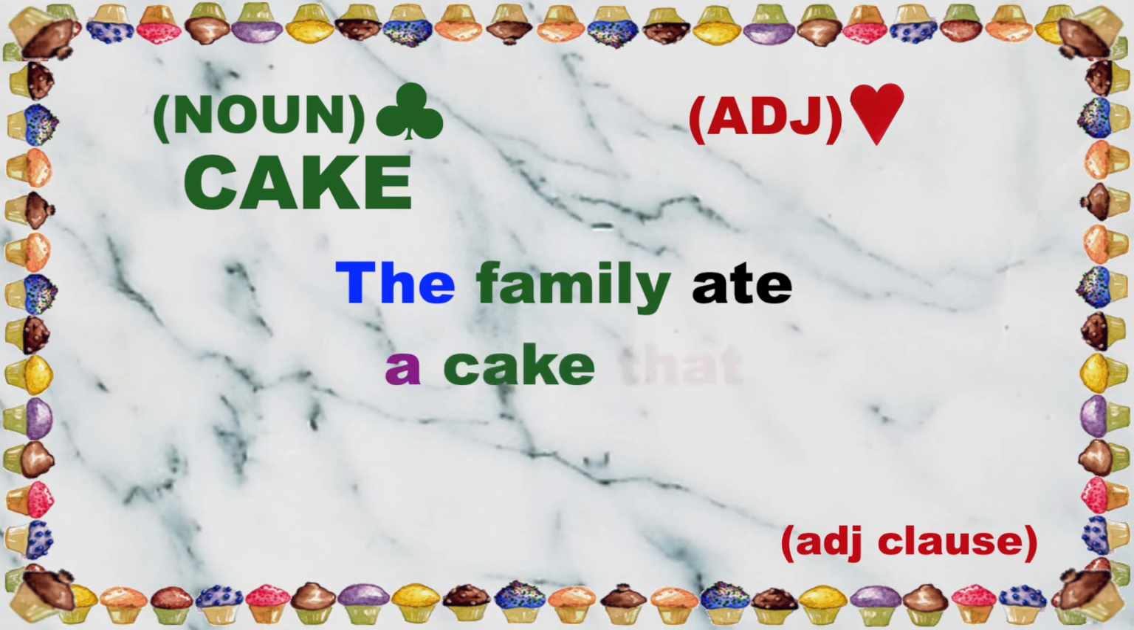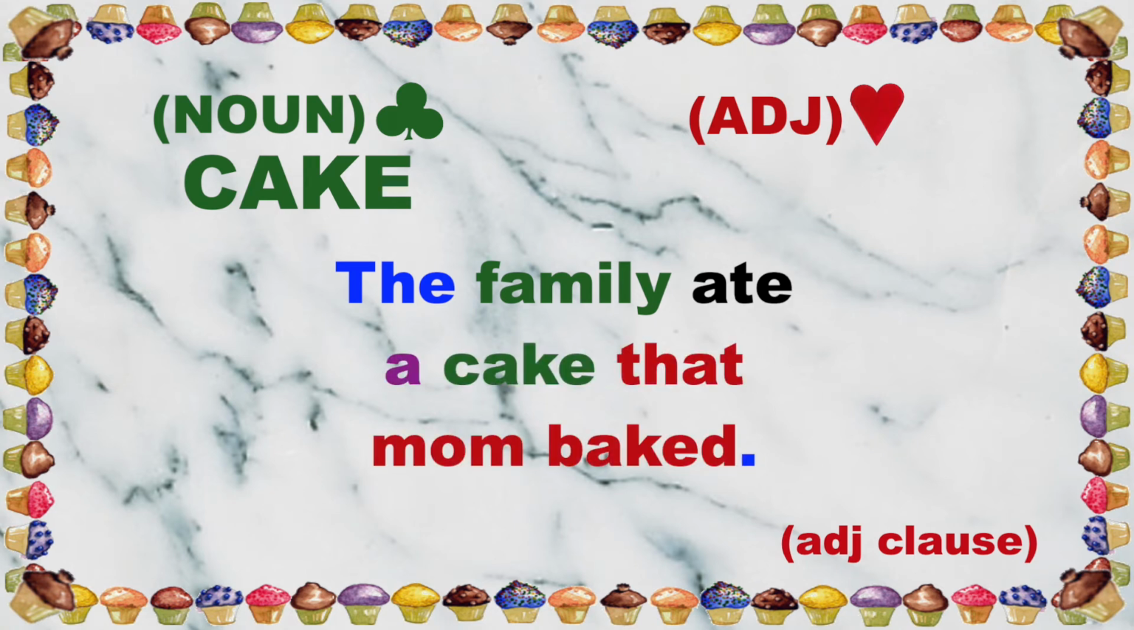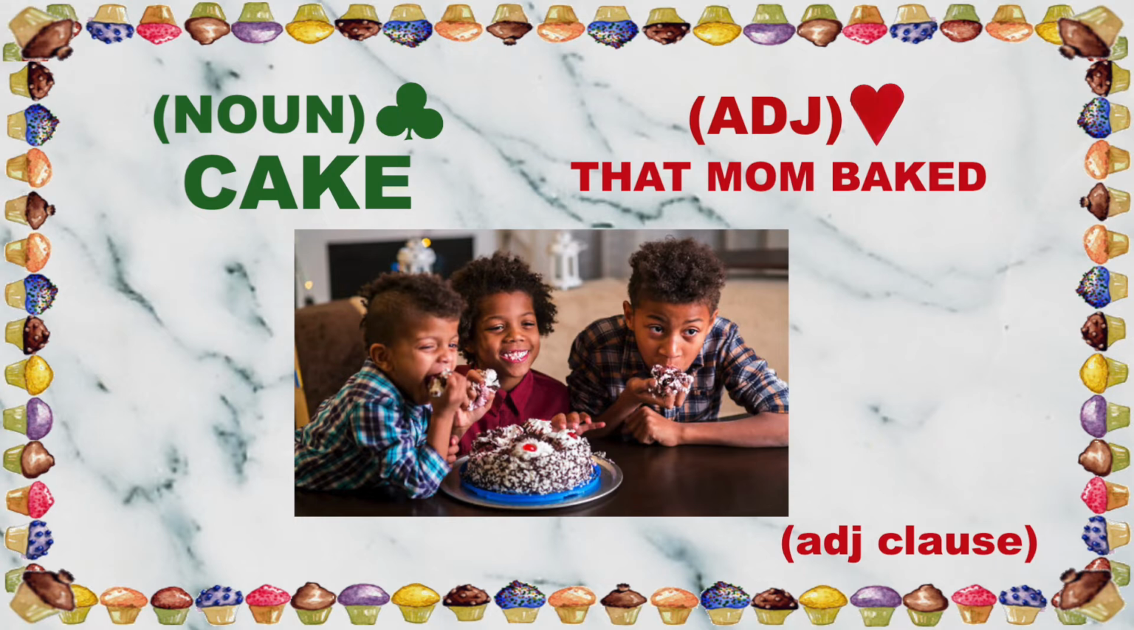The family ate a cake that Mom baked. In this sentence, the adjective clause follows the noun cake and describes which cake. The starter word of the clause is that, Mom is the subject of the clause, and baked is the verb of the clause. Which cake? The cake that Mom baked.